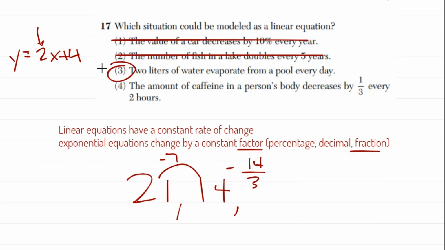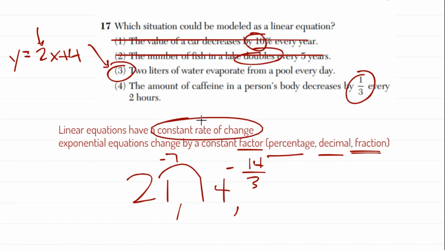So right off the bat, I want you to look at 3 and be like, oh, 2 liters, boom, done. There's no percentage, there's no doubling, tripling, halving, anything like that. There's no, oh, it's decreasing or increasing by 1/3 or 1/2 or 1/5. If you ever see it's increasing or decreasing by a percentage, a decimal, or a fraction, I automatically want you to think, all right, that's probably an exponential equation. That cannot be linear. Linear means constant rate of change.